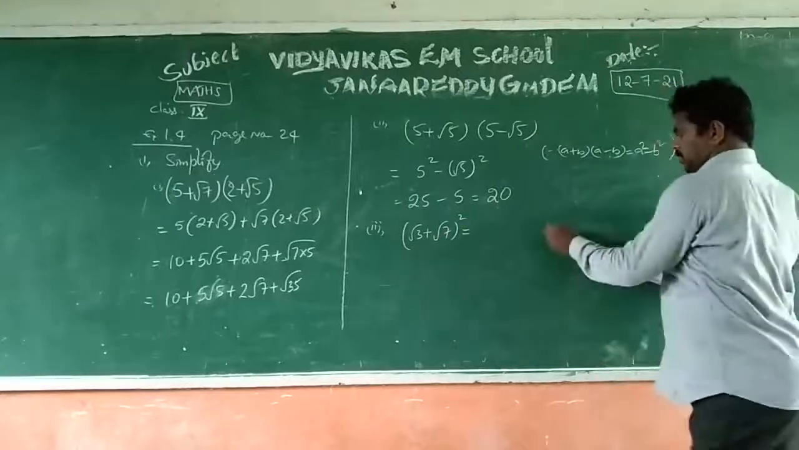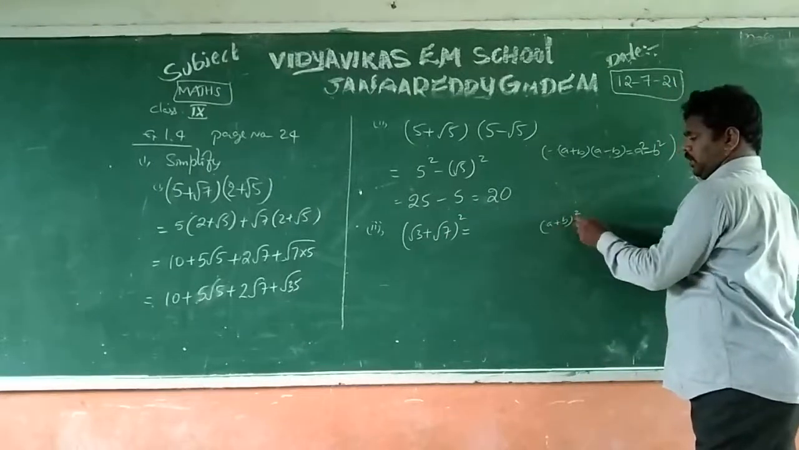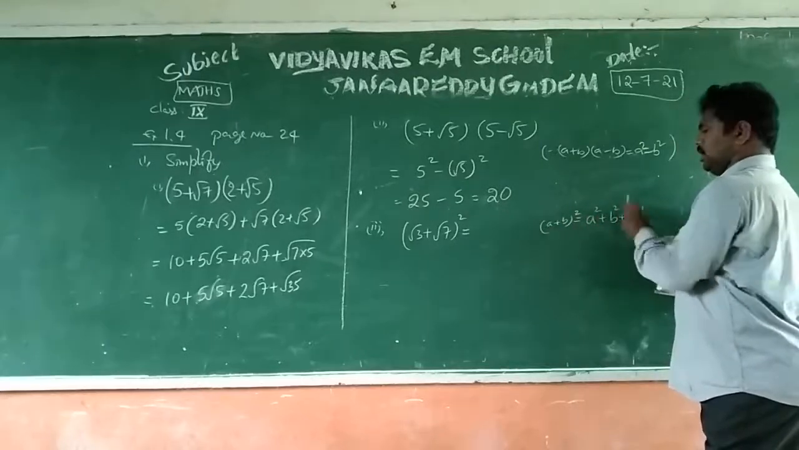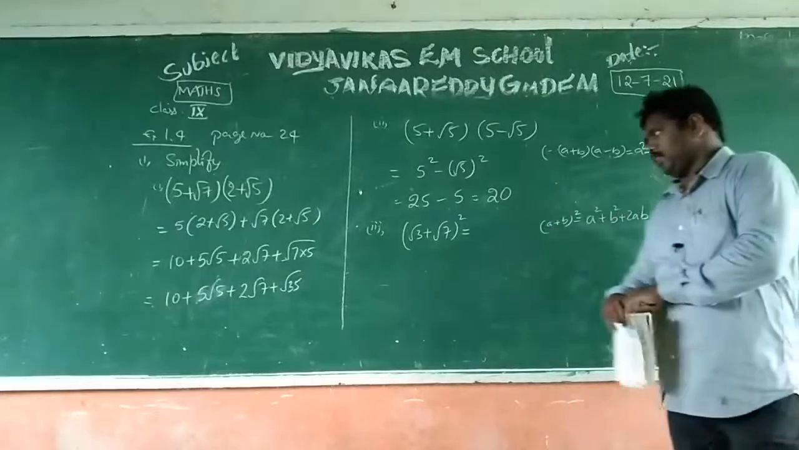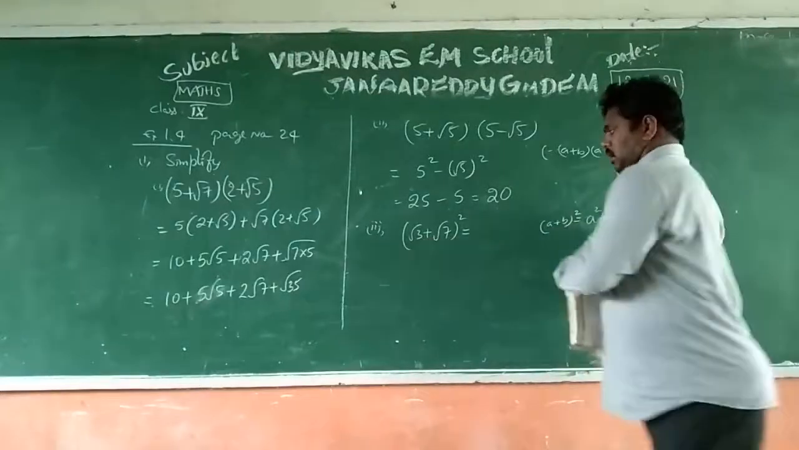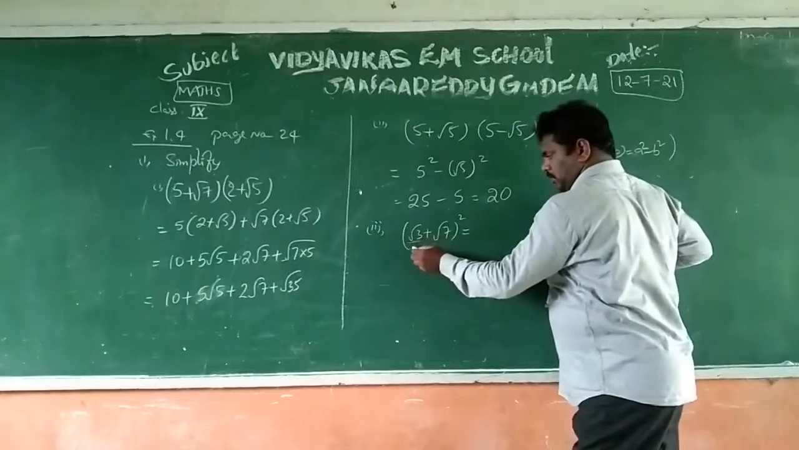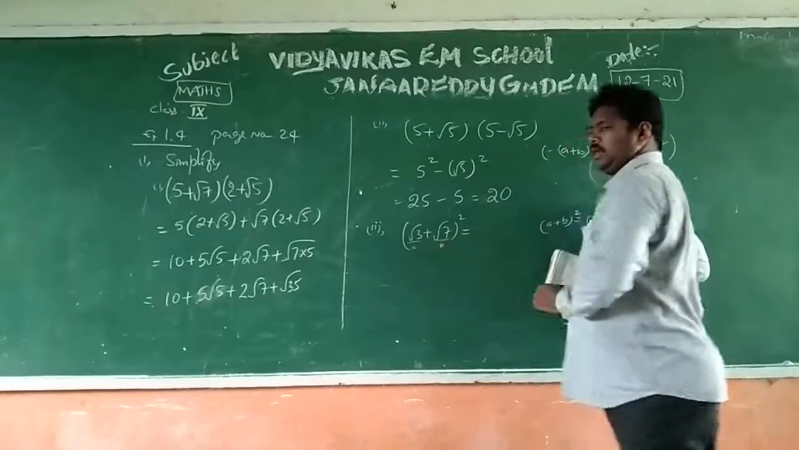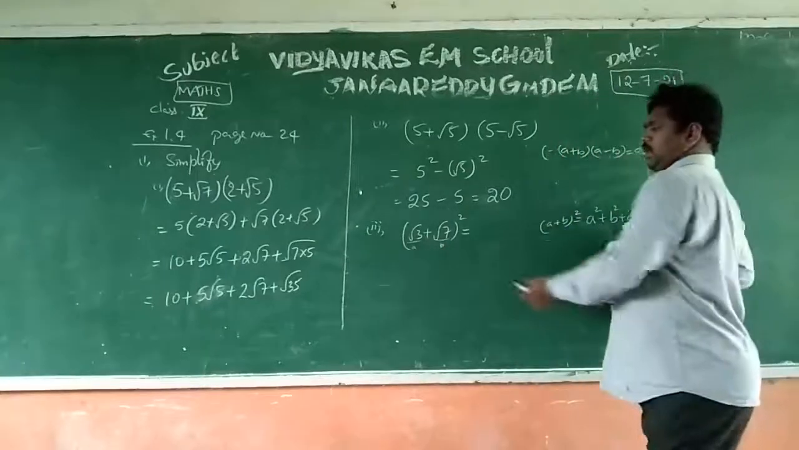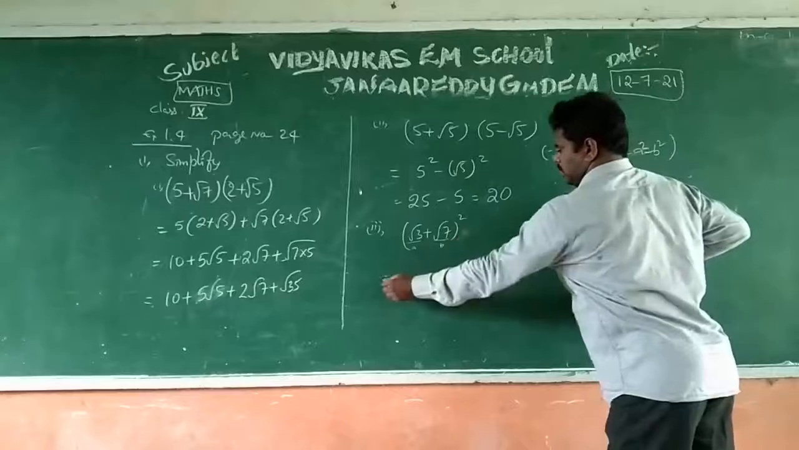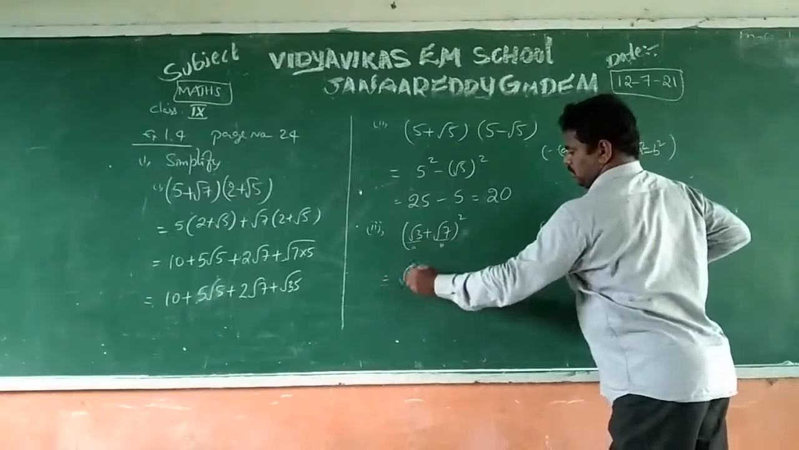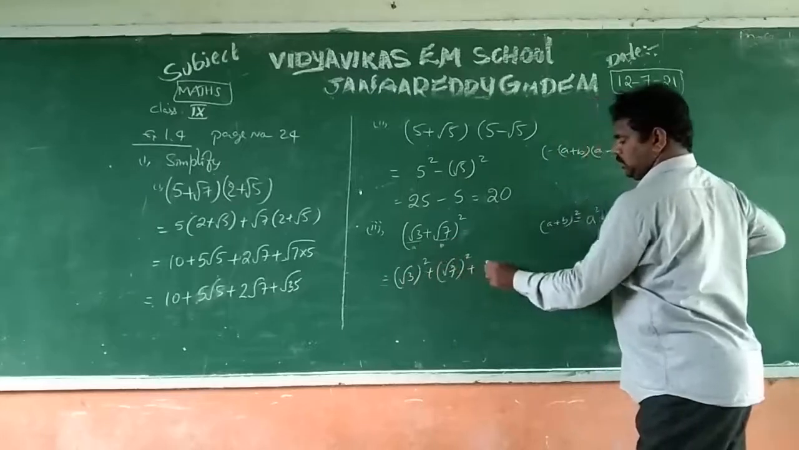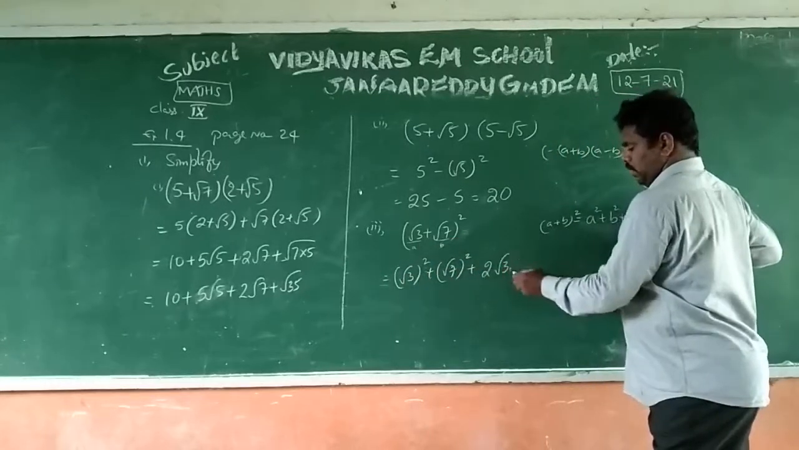From algebra, it is in the form of a plus b whole square, which is a square plus b square plus 2ab. Here this is a and this is b. Those who have some more doubt can write a and b as a suffix with pencil, just for identification, and substitute in the formula. Expand this: a square plus b square plus 2 into root a into root b.